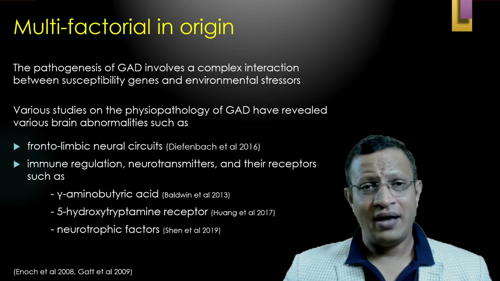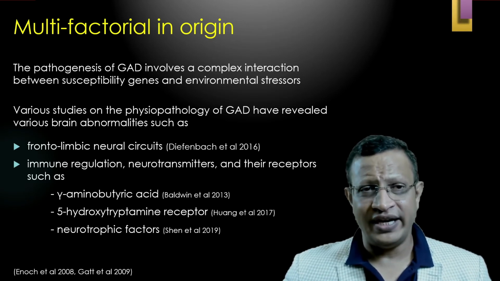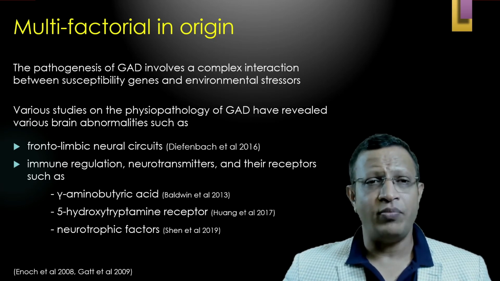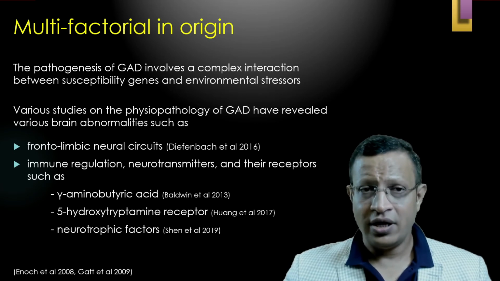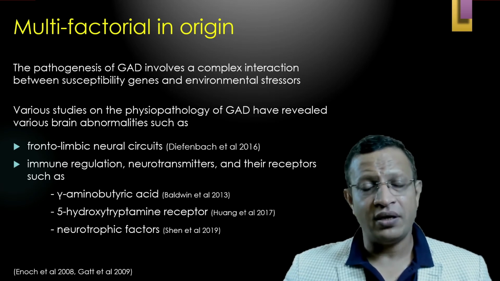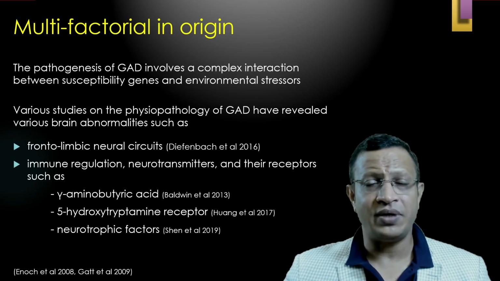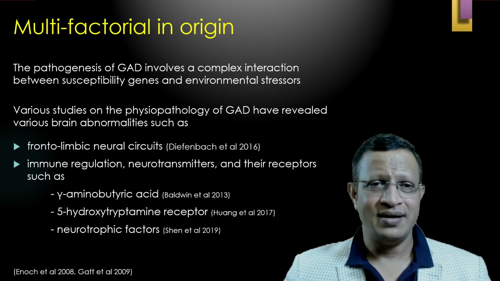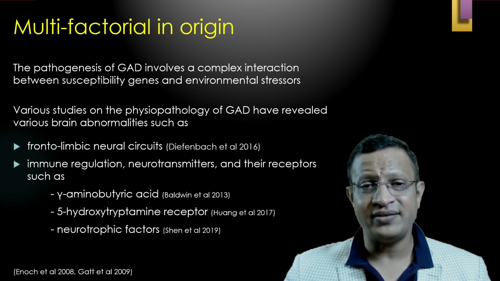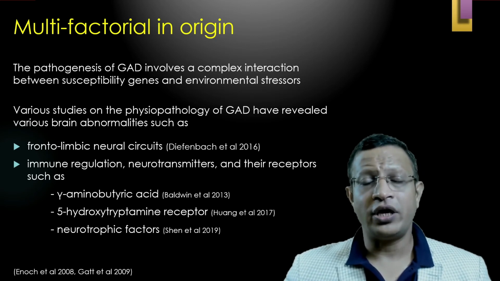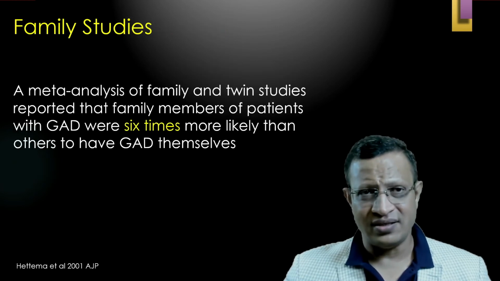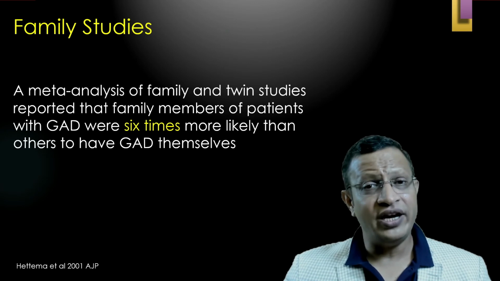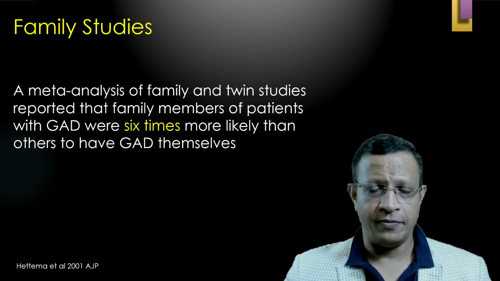Various studies have implicated brain abnormalities in the pathophysiology of GAD, such as the frontolimbic neural circuit, immune dysregulation, neurotransmitter dysregulation, and also neuroreceptor abnormalities, starting with gamma-aminobutyric acid, 5-HTP, serotonin, neurotrophic factors, and immune-mediated cytokines have also been considered. However, genetic studies are also underpinning.